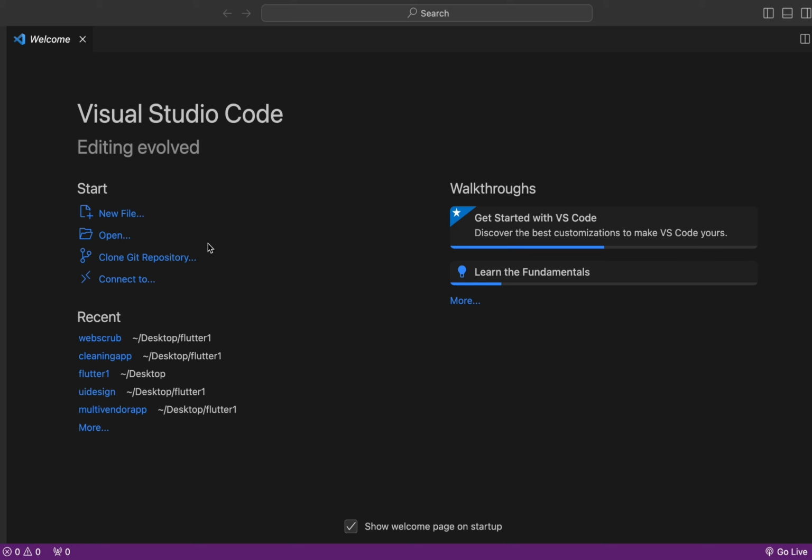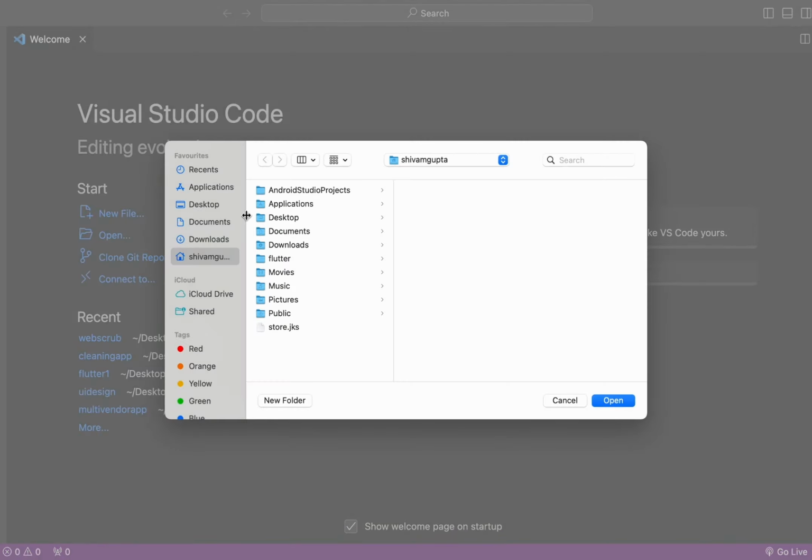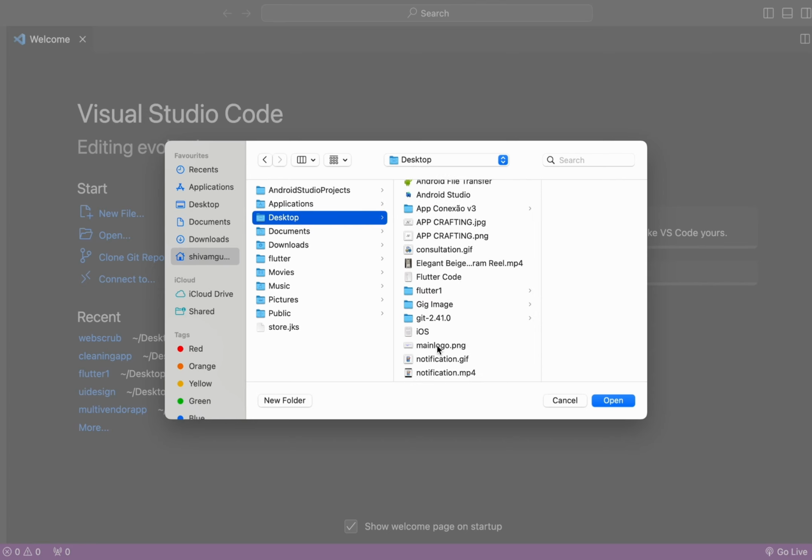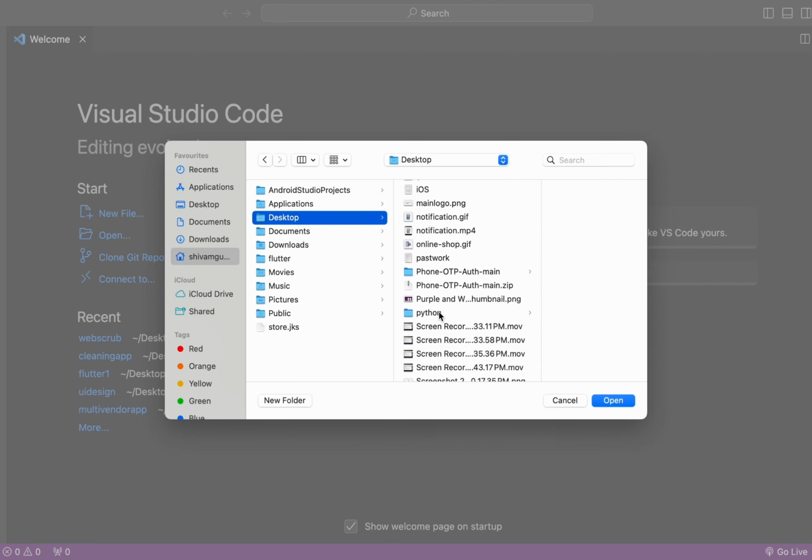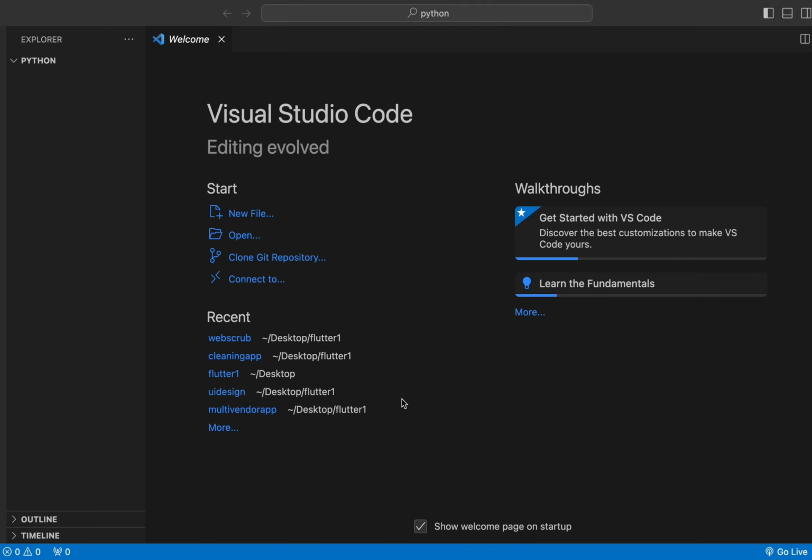So you can create one folder on your desktop, or in any other drive like C, D, E. Once you have created that folder, you need to click on open, and move to the desktop, and here you will find that I have created one folder named Python. So here I will open that folder, and you can see that we haven't created any code yet, because now I'm going to teach you how to code in Python.